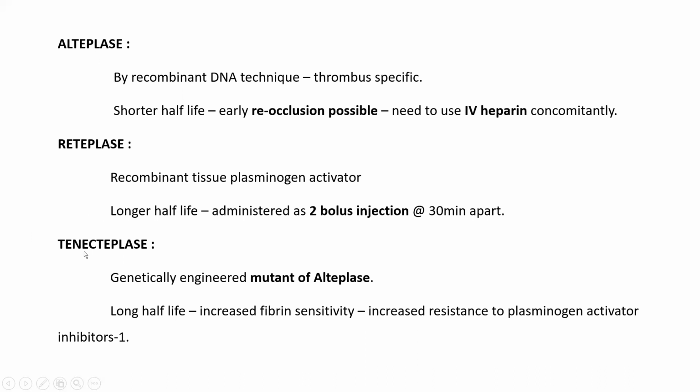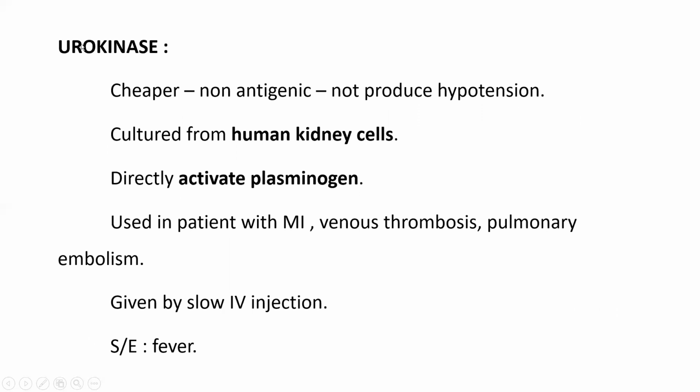Alteplase, reteplase, tenecteplase. Then there is urokinase. Urokinase is a cheaper one. It is non-antigenic and does not produce hypotension. It is cultured from human kidney cells. It will directly activate plasminogen. This plasminogen will convert into plasmin, and that plasmin will lyse the clot. It is used in patients with MI, venous thrombosis, pulmonary embolism. It is given by slow IV injection. The only side effect is that during the treatment time, the patient may get fever.